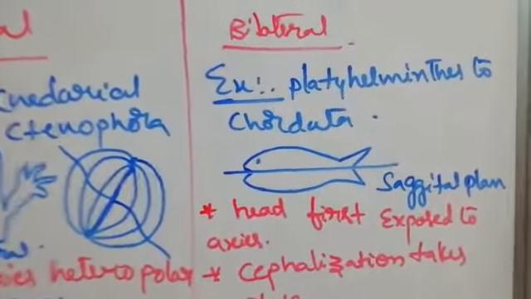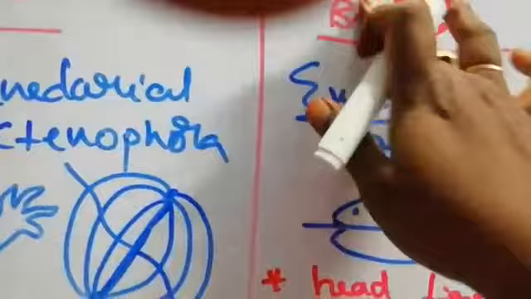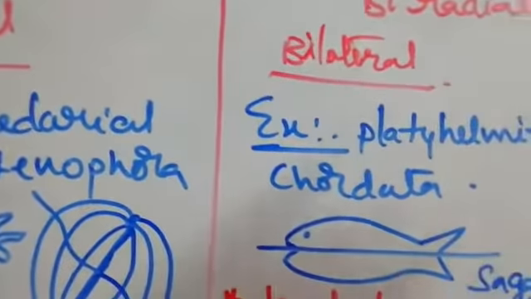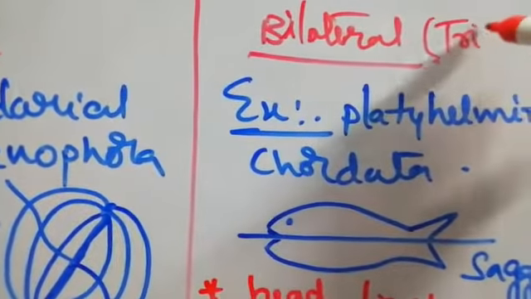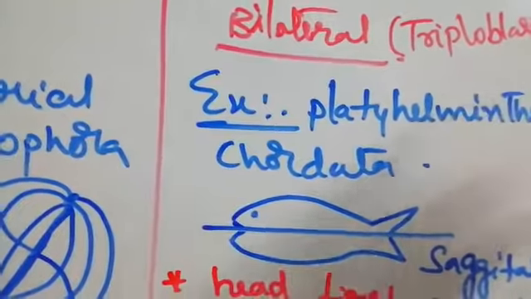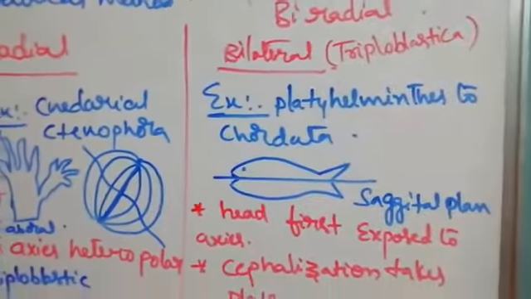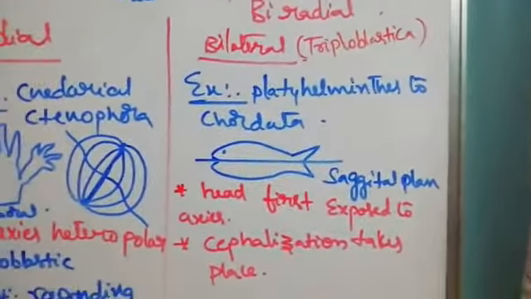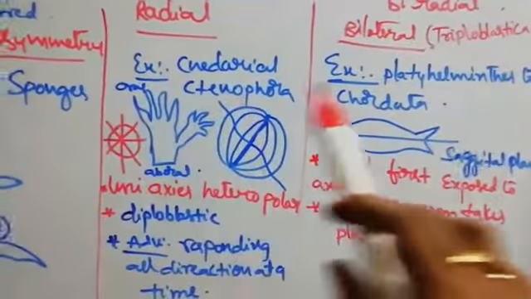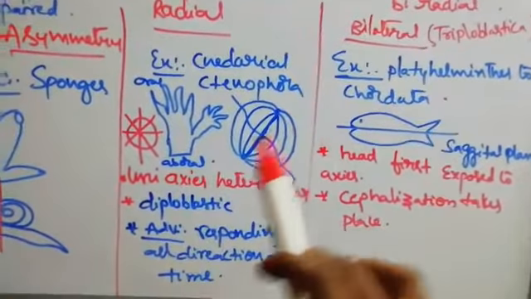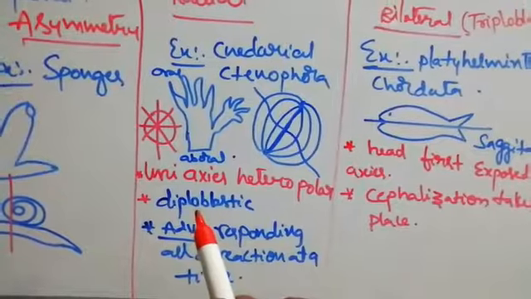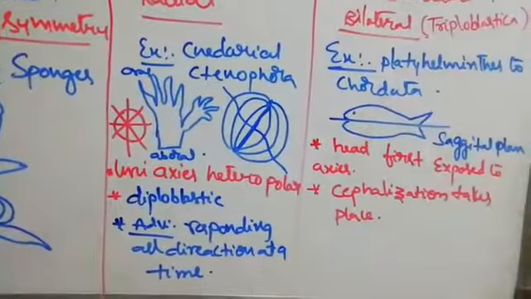And next, bilateral symmetry. Triploblastic animals come under bilateral symmetry. Example is the Platyhelminthes. So what is the difference we observe? Here diploblastic, here triploblastic. Two germinal layers, three germinal layers. Diplo means two germinal layers, here triplo means three germinal layers.